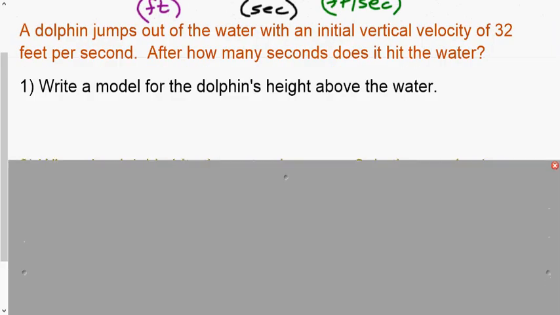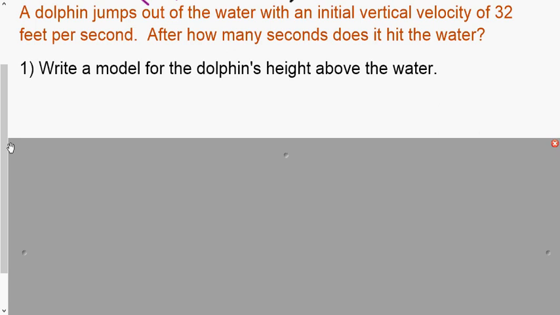So when we are calculating this, it says a dolphin jumps out of the water with an initial vertical velocity of 32 feet per second. Well, V will always be given in the problem in some form. It will say initial velocity of, boom, here, 32 feet per second.